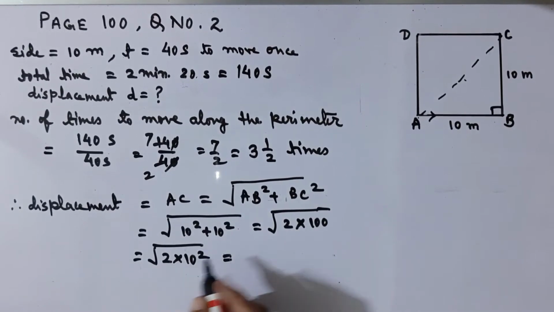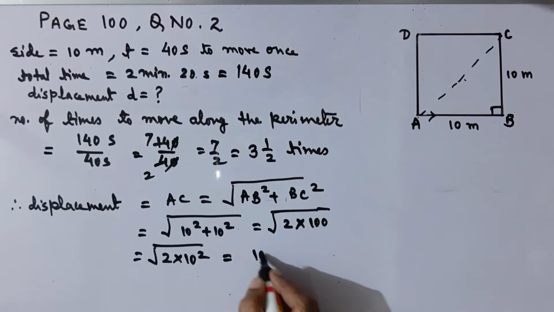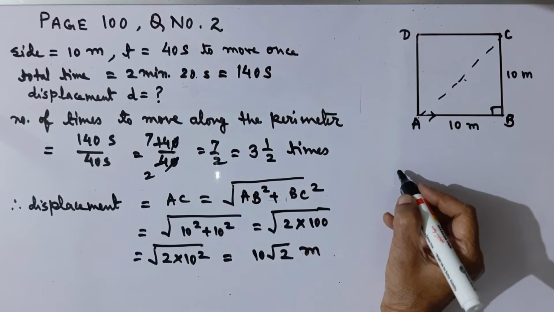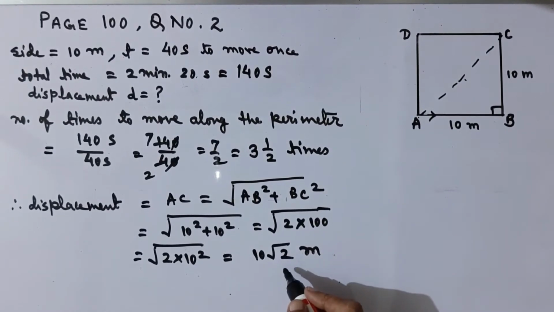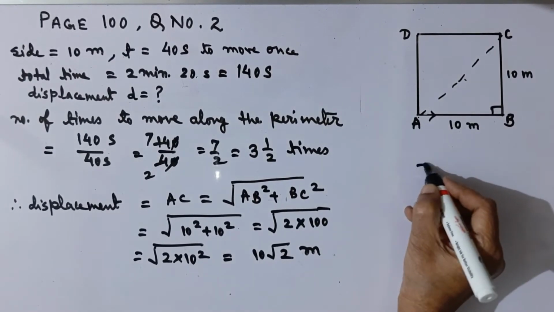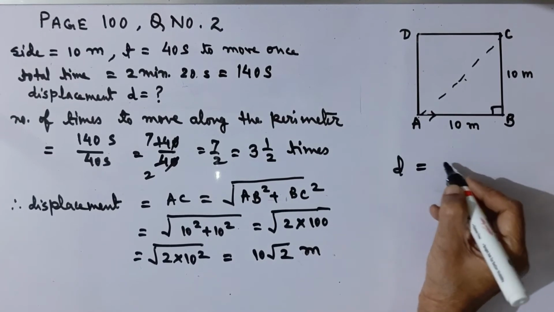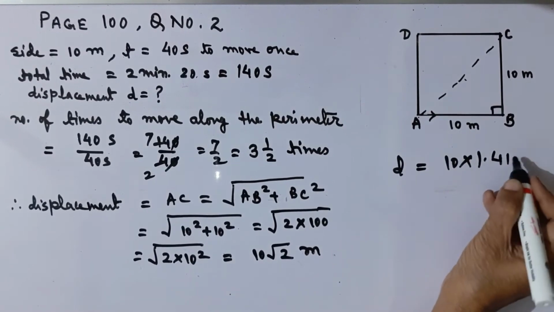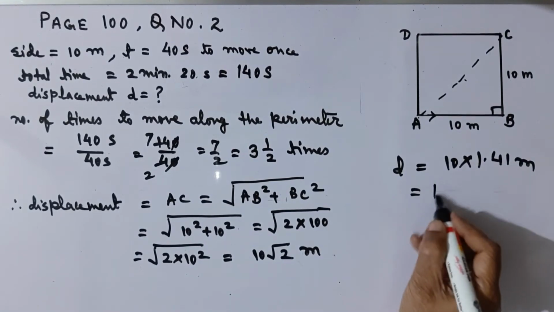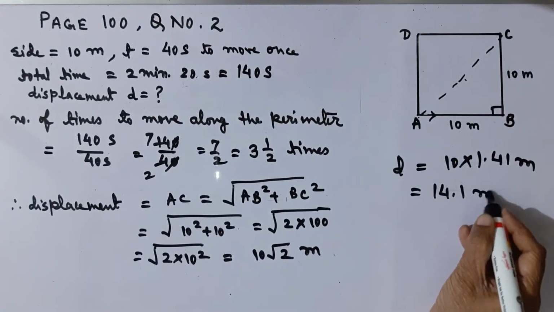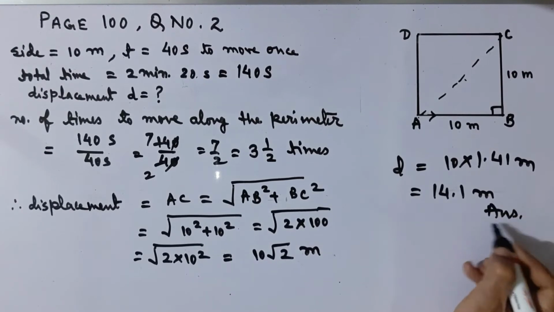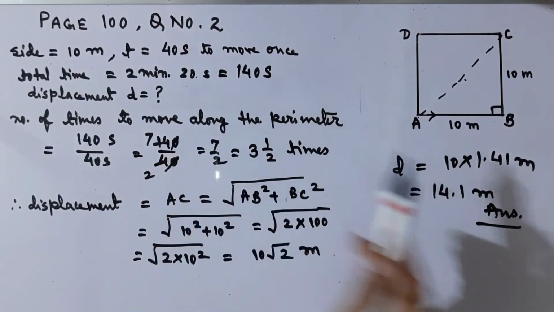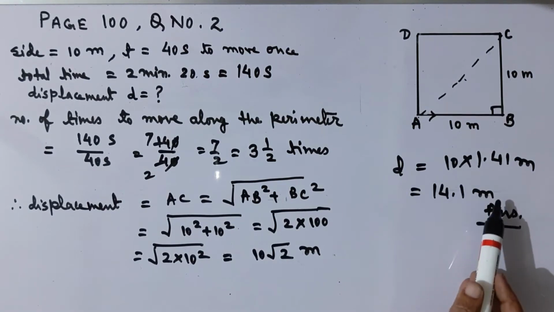And after finding the square root, we will get 10 square root of 2 meter. And we know that square root of 2 has a value 1.41. So displacement D is equal to 10 into 1.41 meter. So that will be 14.1 meter answer. So the displacement at the end of 2 minutes 20 seconds is equal to 14.1 meter.